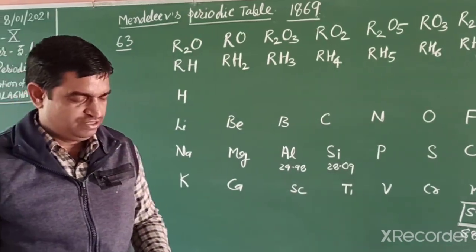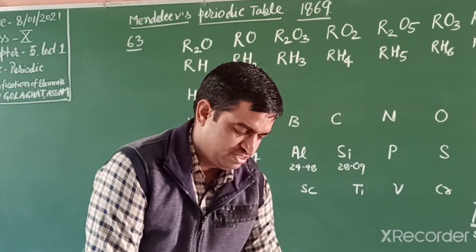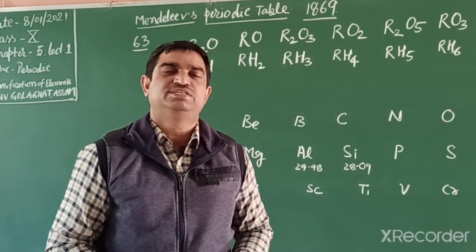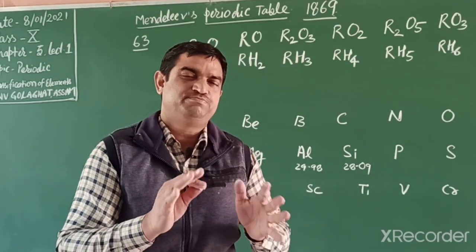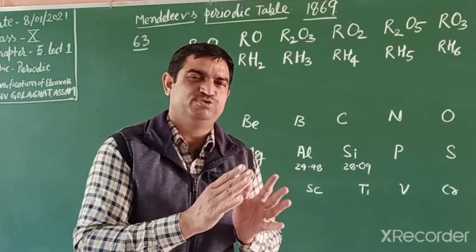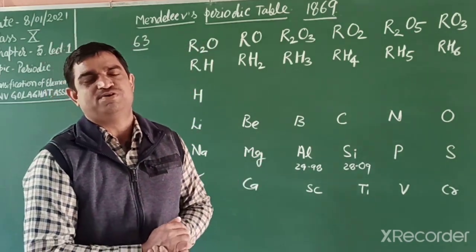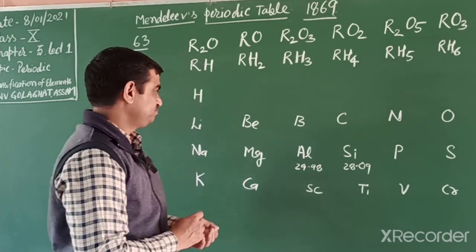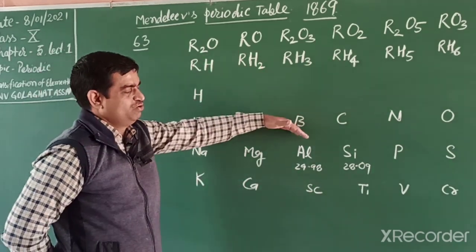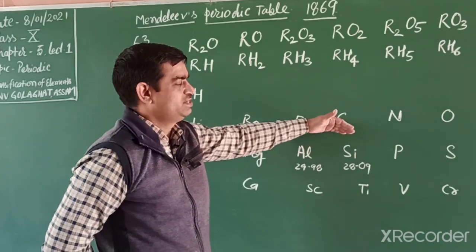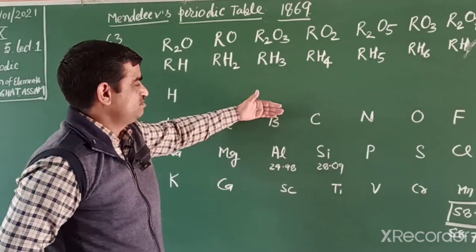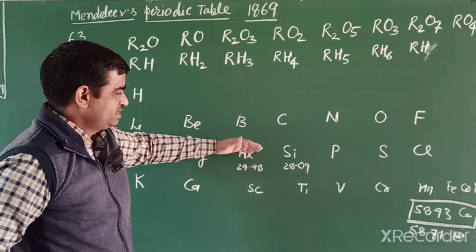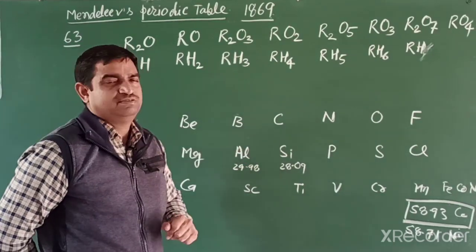The other main achievement is that he gave formulas of compounds that were not yet discovered at that time, like Eka-boron, Eka-aluminium and Eka-silicon.